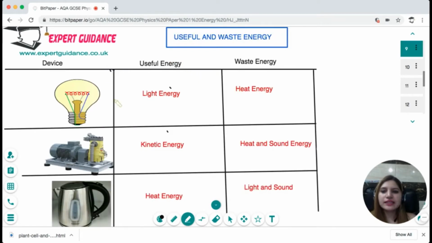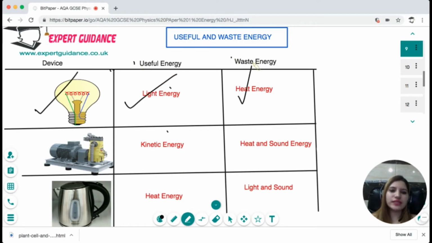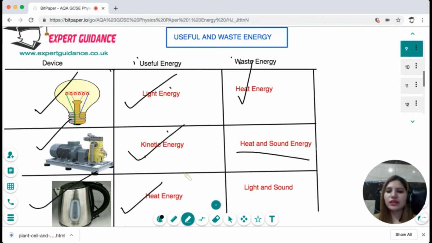Now, this is a table which gives examples of certain devices, and you should be able to write about them, like what the different devices are, what the useful energy is, and what the waste energy is. For example, the light bulb: the useful energy is light energy, but waste energy is heat energy. In the motor, the useful energy is kinetic energy, waste is heat and sound. All of them have input as electrical energy. The kettle, the useful energy is heat energy, but at times it gives light and sound. So these are the waste energies.